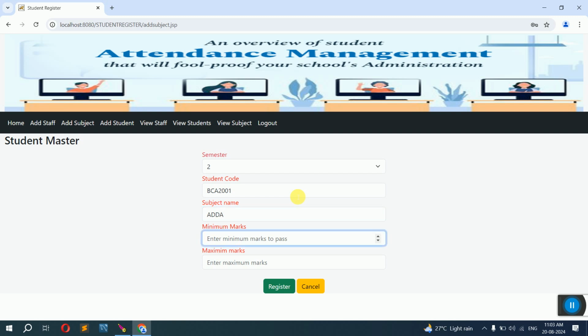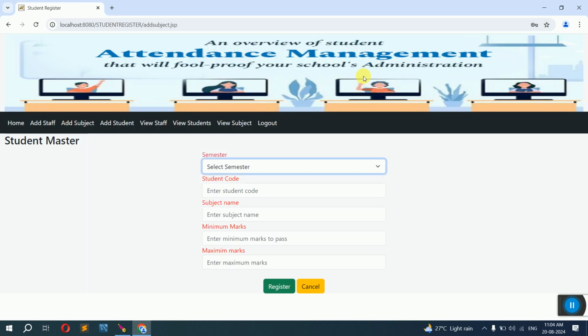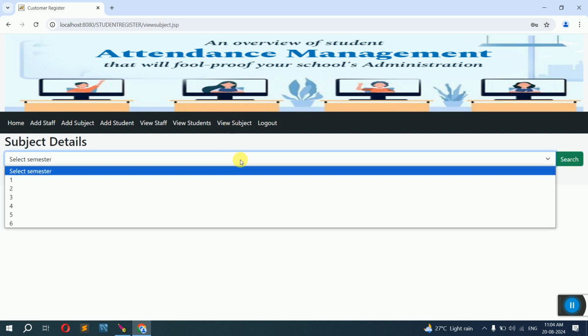And what is the minimum marks to pass that particular subject? Say it is 35. Maximum marks is 100. That is, they can score up to 100. Click on register. So that information will be added. It says subject added successfully. Click OK. So you can go to view subjects in this, and here you can search a particular semester.